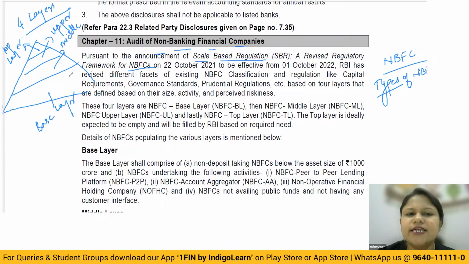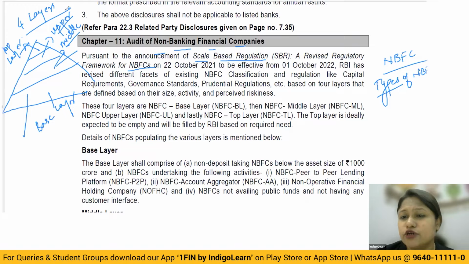Okay, so they have taken different parameters in order to classify whether it goes in the base layer, middle layer, upper layer, or top layer. Now understand, if you do this kind of classification, all the NBFCs which fall under the base layer will have common norms governing them. Those which fall under the middle layer will have a common norm. Upper layer, they'll have the same.